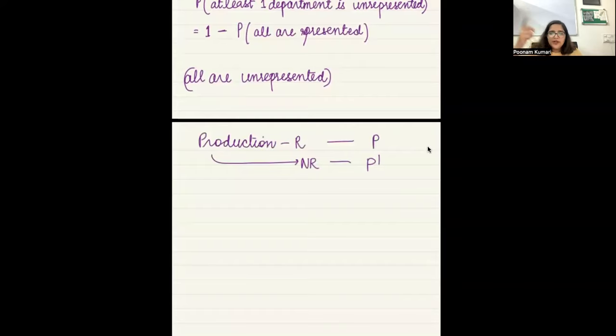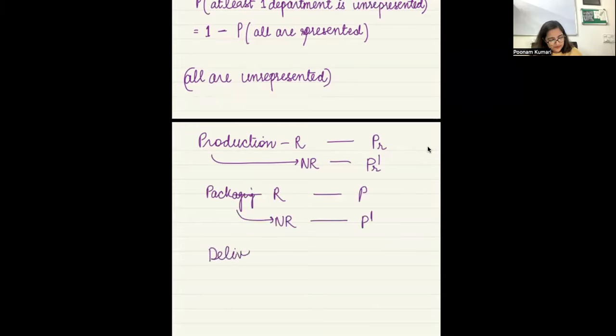Similarly, packaging represented, I will write P, and packaging not represented, I will write P prime. And delivery represented, I will represent by R, and delivery not represented, by R prime.